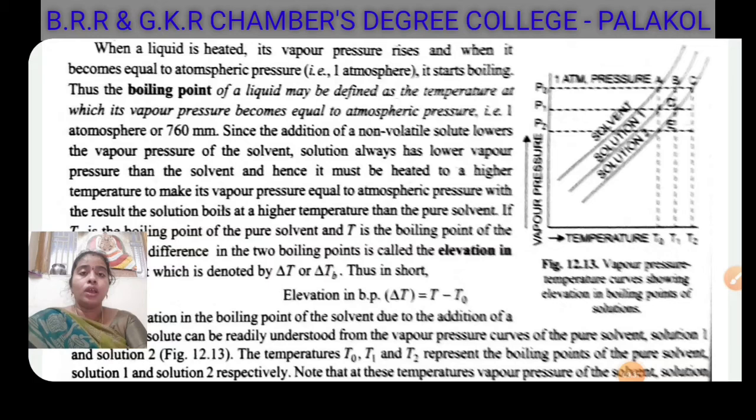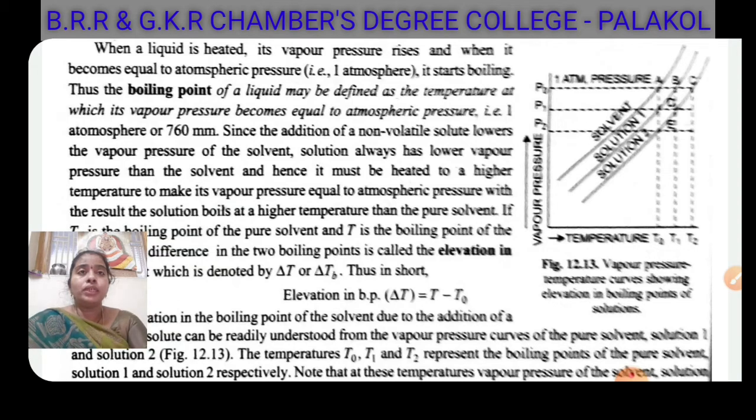This was the solvent, and its boiling point is at this temperature on the x-axis. Let us say this is the boiling point of the solvent right now. When you add a solute, it decreases the vapor pressure. If it decreases the vapor pressure, now the vapor pressure has to be increased even more in order to become equal to the atmospheric pressure.